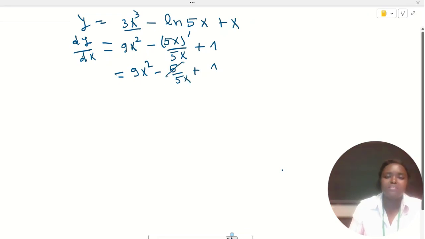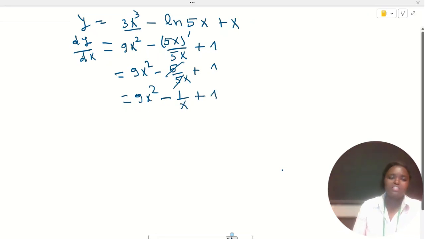The 5 is simplified by 5, and we remain with 9x squared minus 1 over x plus 1. This is the first derivative.